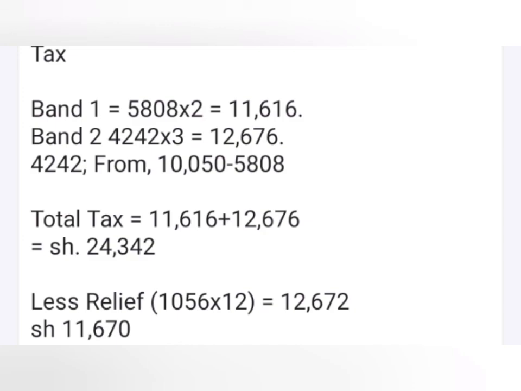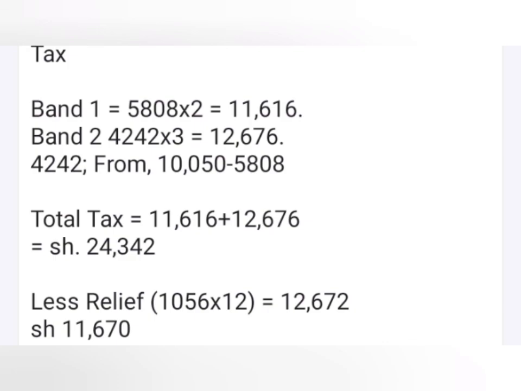24,342. However, we said that the government always gives a relief, and the relief varies from one country to another. So we are working with what is given, which is 1056, and it's given per month. So for us to see the relief per year, we multiply by 12. So we get 12,672.